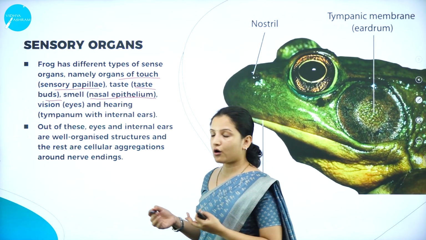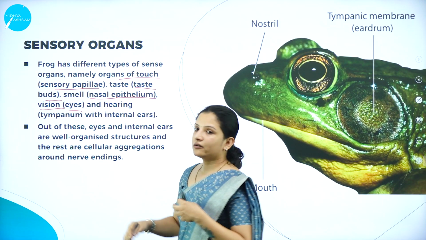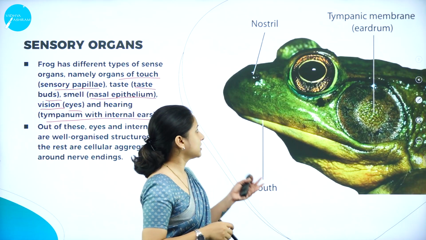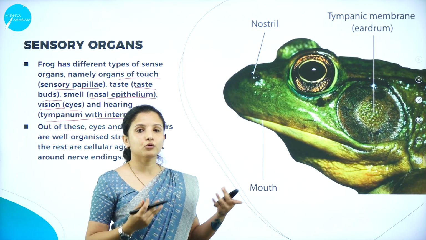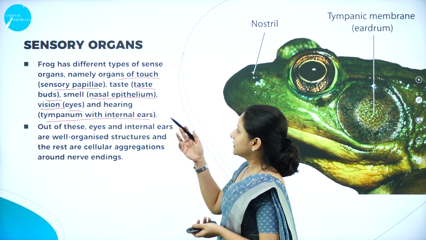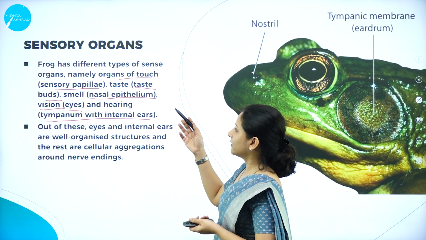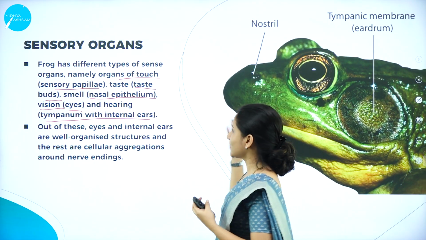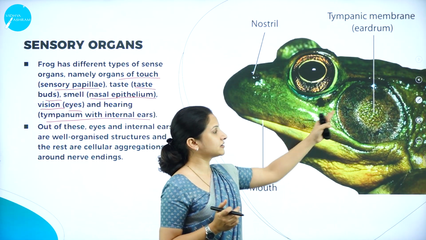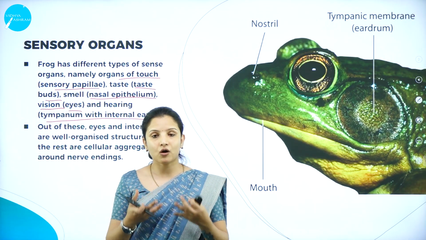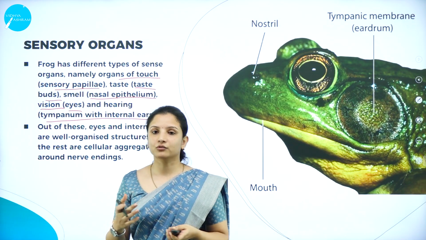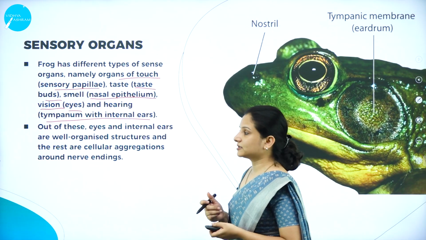Apart from that, it has the organ of vision, that is the eyes, and the organ of hearing, that is the tympanum with internal ears. As you can see, it has the mouth. What sense organs are present in the mouth of the frog? It has the sensory papillae and the taste buds. The nasal epithelium is present in the head region, in the nostril, and it has eyes for vision. It also has the tympanum, which is a sensory organ that functions like an ear, and therefore it helps the frog to sense sound. So these are the different sensory organs present in a frog.